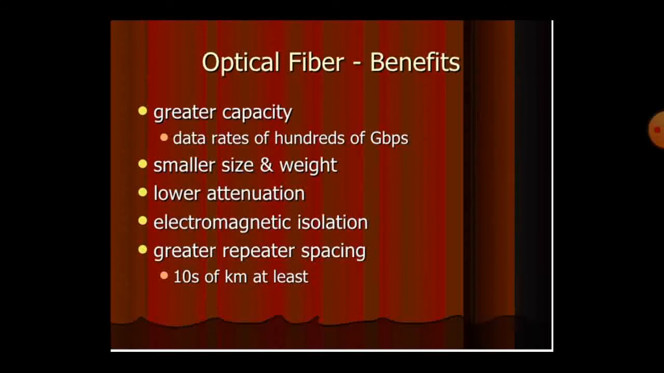We will have small leaking, that is, small weakening of the signal in the optical fiber. We can use electromagnetic isolation. It has a greater repeater spacing, at least every 10 kilometers. Every 10 kilometers it needs a repeater.